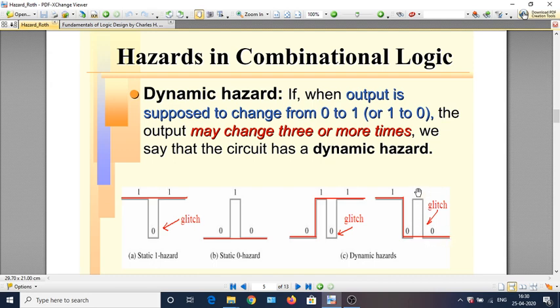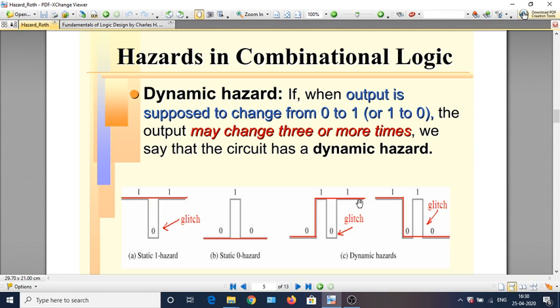So again there is a glitch here. That is the result of the dynamic hazard. Here 0 changes to 1, back to 0, back to 1. This effect may happen many times. For example, a 0 to 1 hazard, dynamic hazard, can work as follows. It may go from 0 to 1, 1 to 0, 0 to 1, again 1 to 0, and then back to 1 before settling down. Or it may have this kind of a glitch twice or thrice and so on.